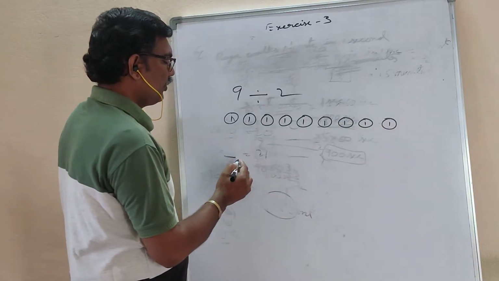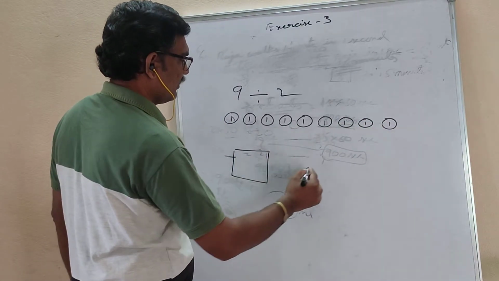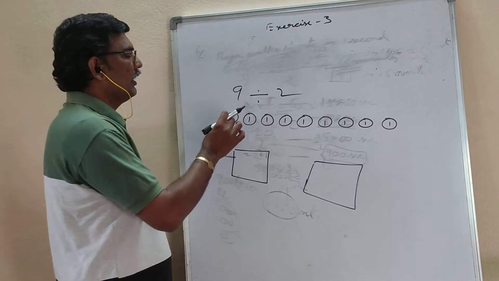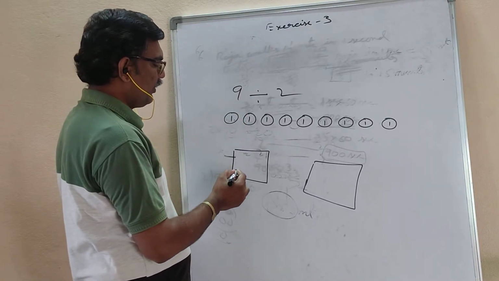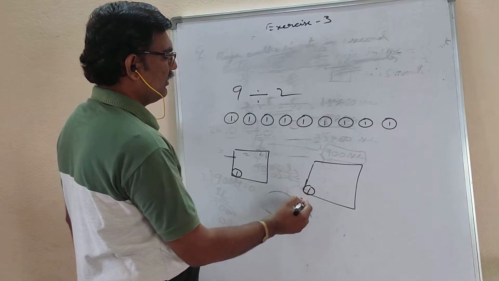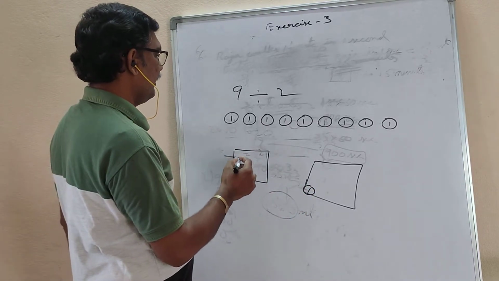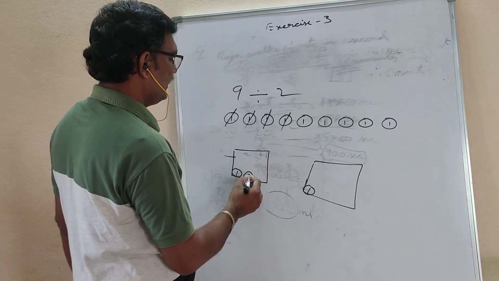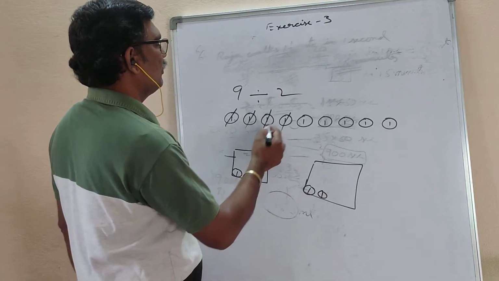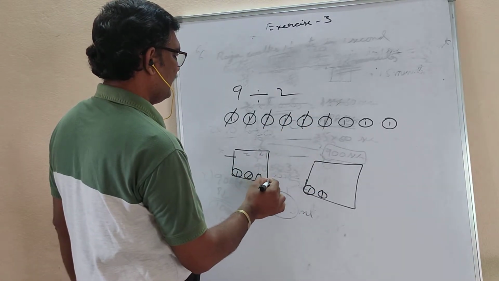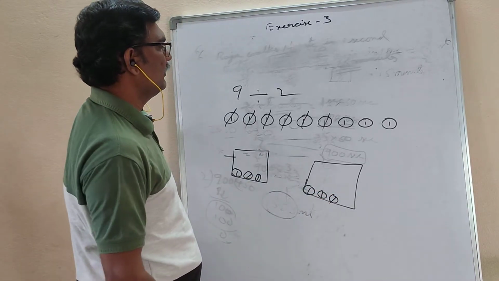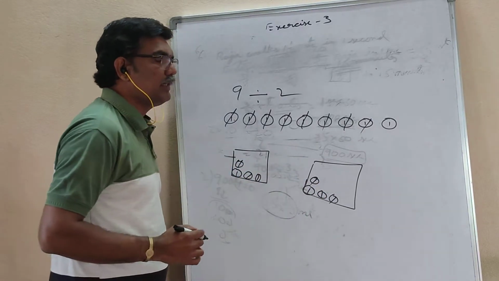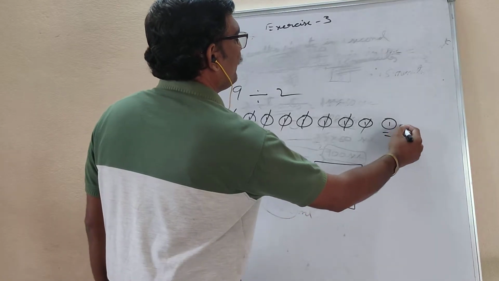What you have to do? 2 members have to share. You and your brother or sister. Now you will keep 1 rupee coin in your pocket and 1 rupee in your brother's pocket. So 2 completed here. Next again, you will take 2, 1 in this, 1 in this. 2 completed. Again you will take 2, 1 in this, 1 in this. Again you will take 2, 1 in this, 1 in this. Completed. Now 1 rupee is remained.